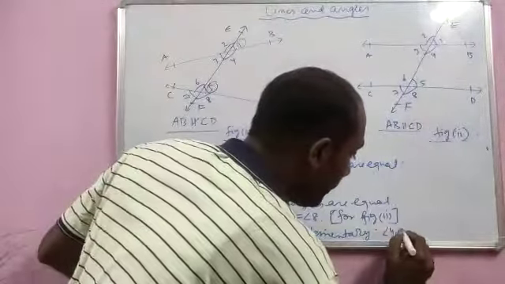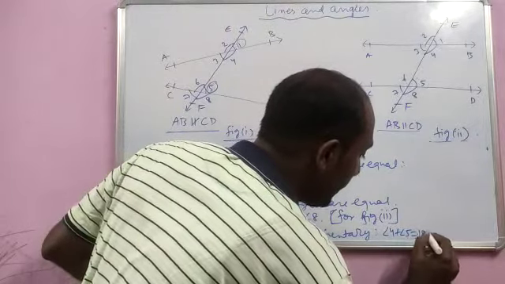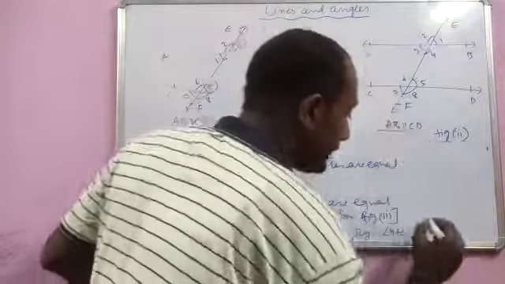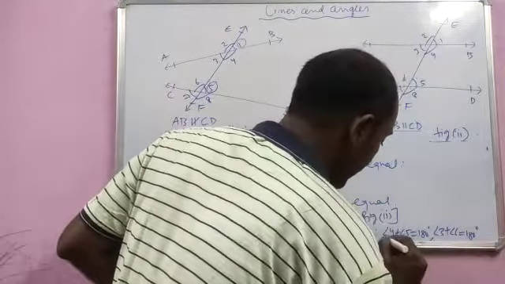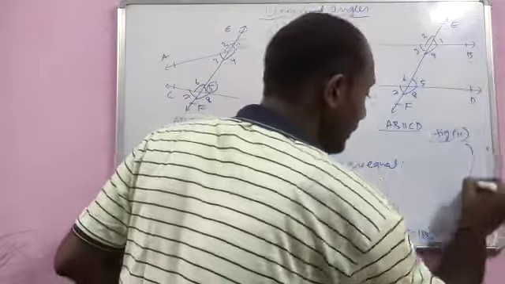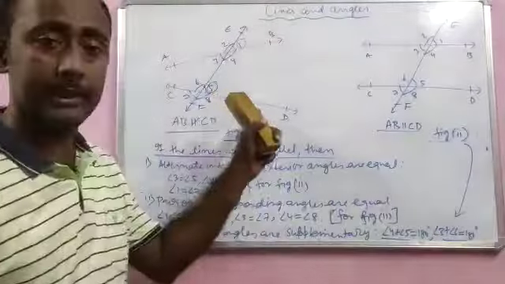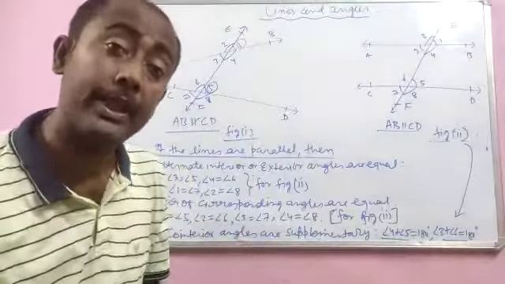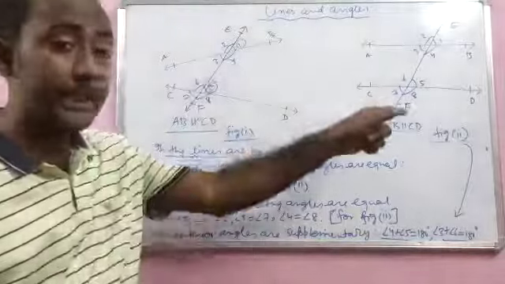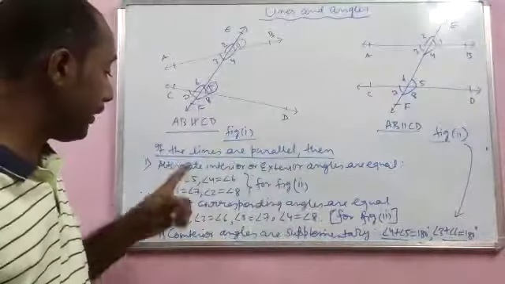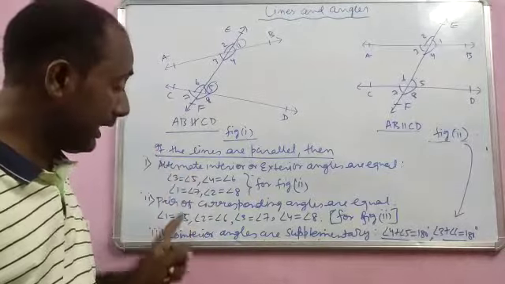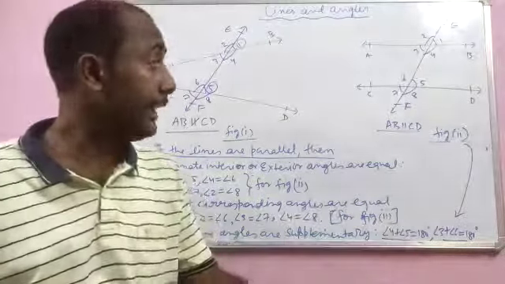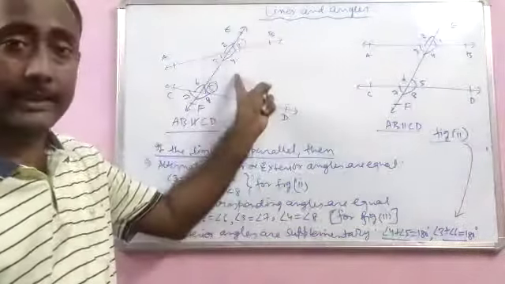So angle 4 plus angle 5 is equal to 180, and angle 3 plus angle 6 is equal to 180. So this is true for this case, not for this case. This is the difference. A pair of angles will be formed in both cases, but in this case those pairs of angles, that is alternate angles, are equal, corresponding angles are equal, and co-interior angles are supplementary, which is not true for this case.